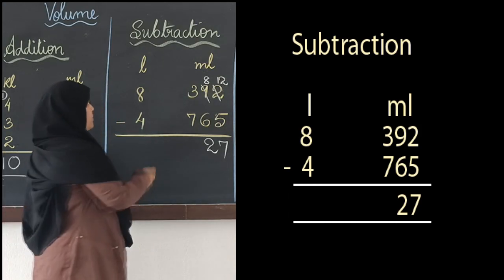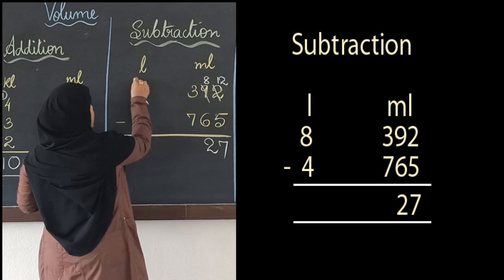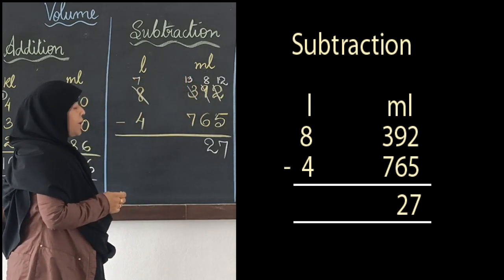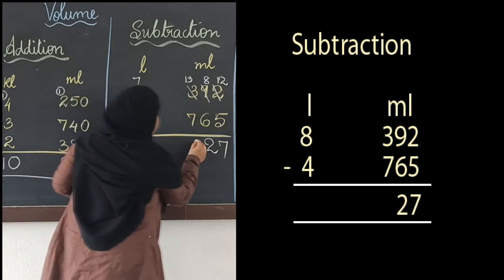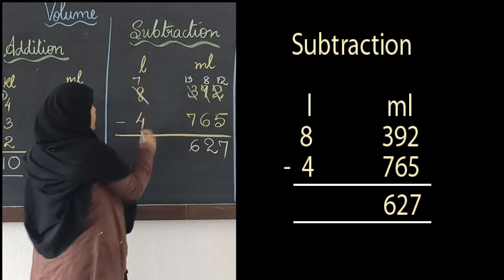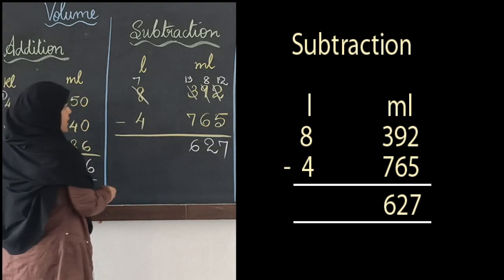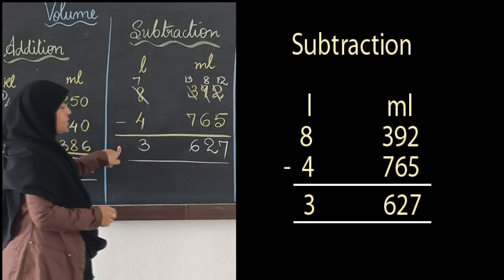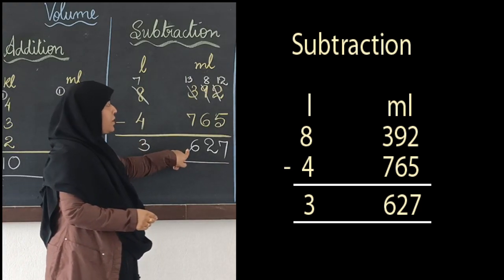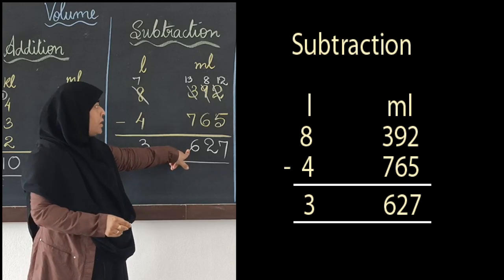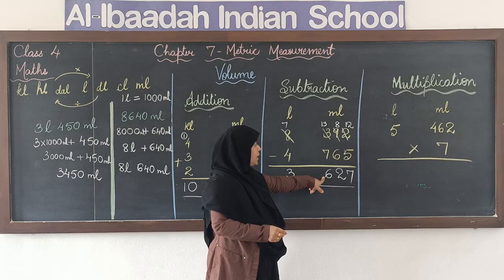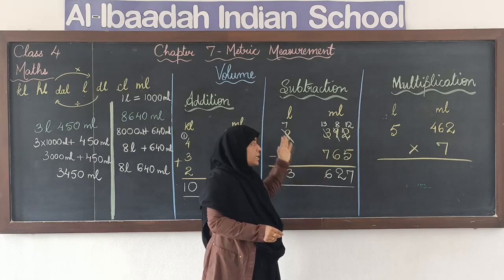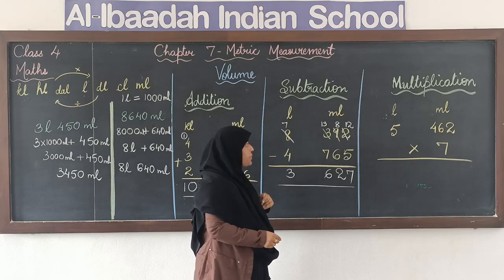No. So we borrow from here, here remains 7 and here it becomes 13. Now 13 minus 7 is 6 and 7 minus 4 is 3. So the answer is 3 liters 627 milliliters. Only thing, you have to be very careful when you are writing in columns. See that you write milliliters below milliliters and liters below liters.